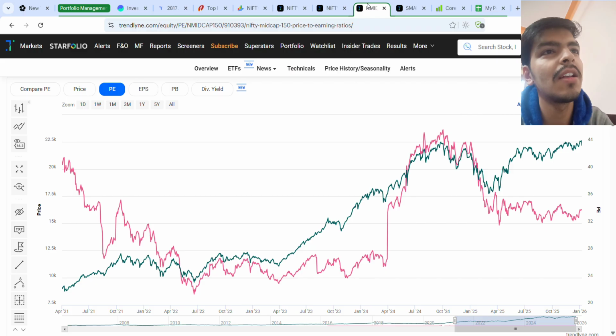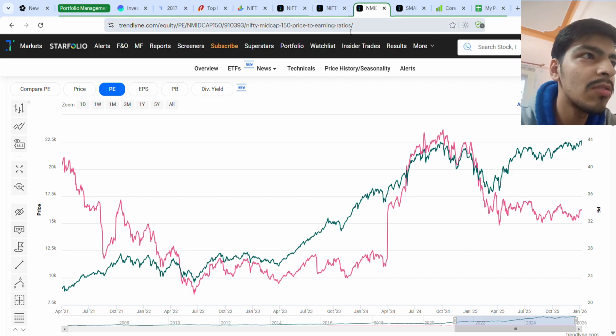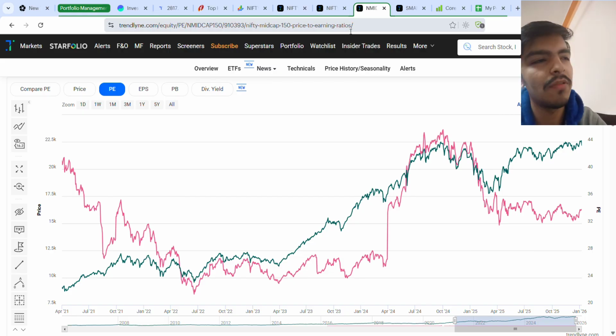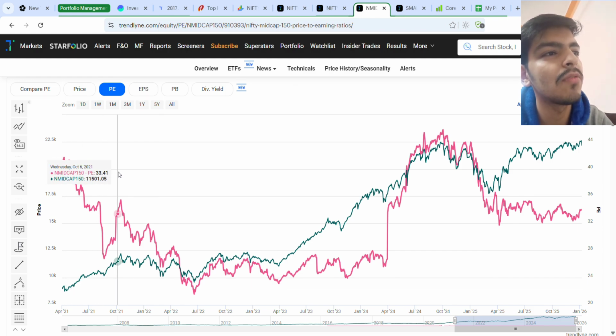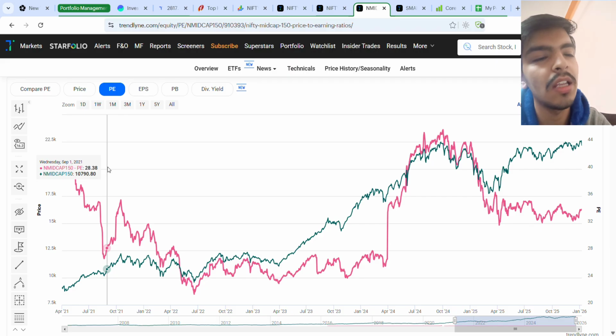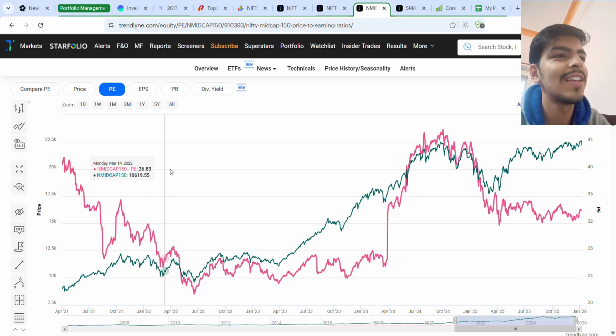Then we can see the Nifty Midcap. In Nifty Midcap we can see that the PE ratio was starting very high, same as Nifty 50, but with time the PE ratio was falling because of the growth of mid-cap companies. The earnings growth was higher. The price was rising, still the PE was falling, which means the growth was very high. When there is double-digit growth, the PE ratio comes down even if the price goes up.